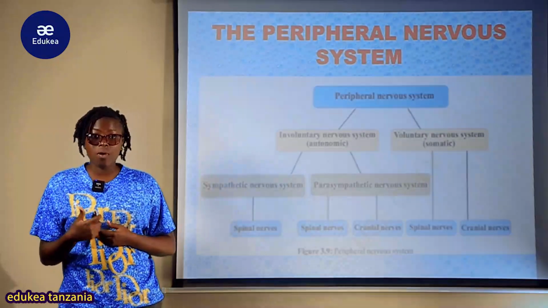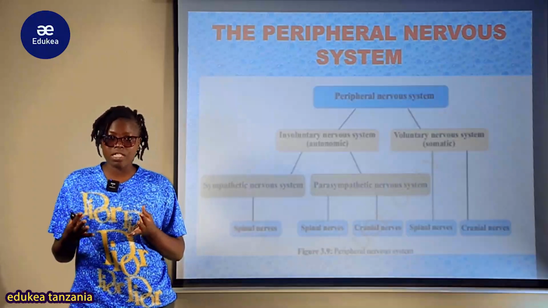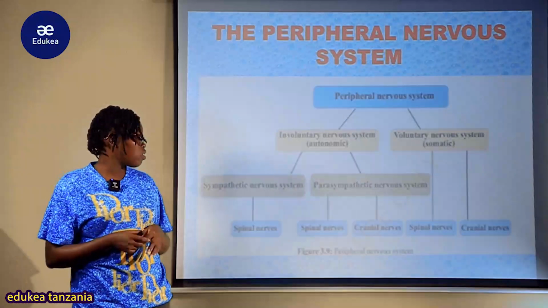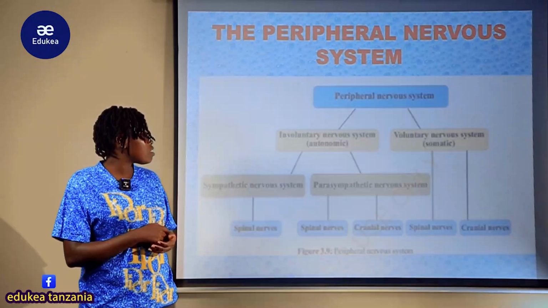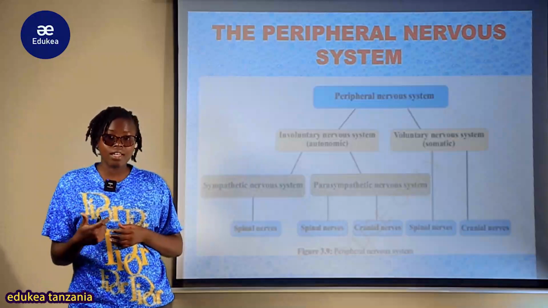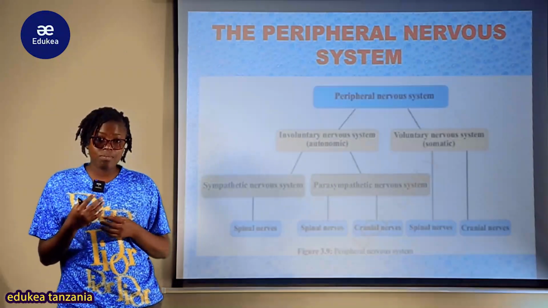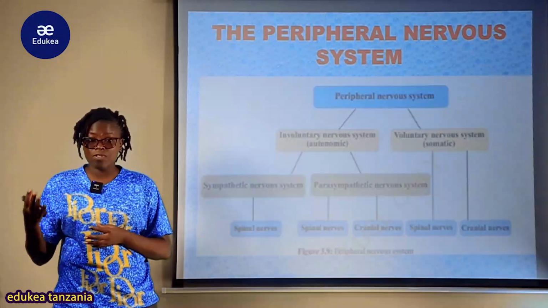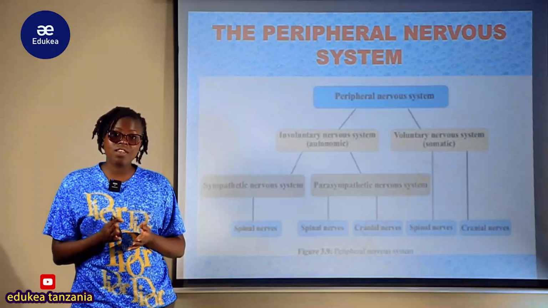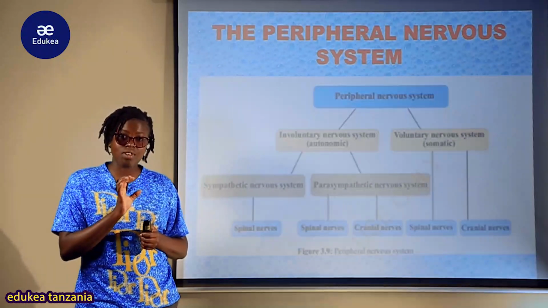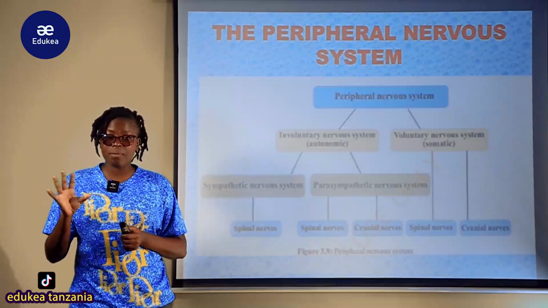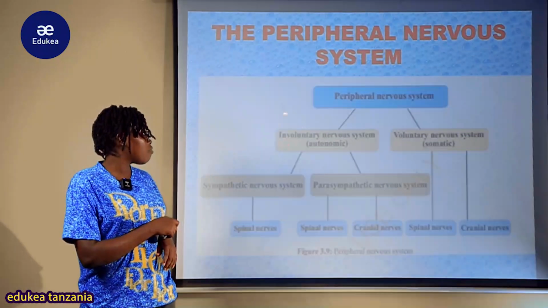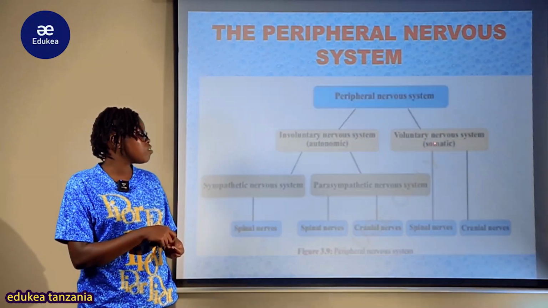This is how it looks. Tumesema kwamba may be divided into two parts, ambapo kuna voluntary au somatic na involuntary au autonomic nervous system. So the peripheral nervous system ambayo yenyewe inakuwa ina link the nerves of the body to the central nervous system. So all nerves that link the spinal cord na brain to other parts of the body inaitwa peripheral nervous system. All other nerves tofauti na zile zilizo katika central nervous system ni peripheral. So tumeona types zake ni involuntary nervous system ambayo ni autonomic na voluntary ambayo ni somatic.